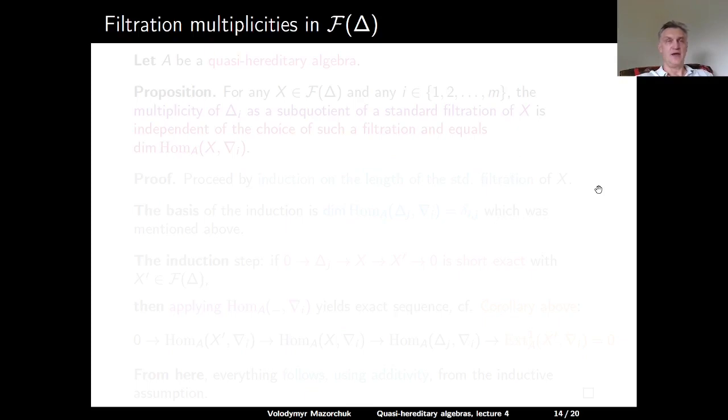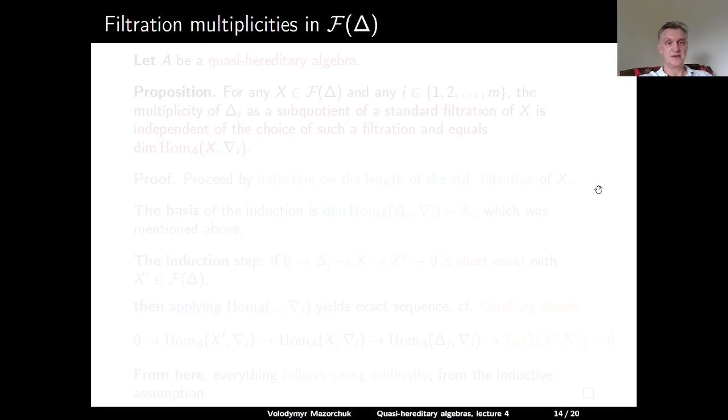So now we have defined the categories of modules with a standard and a co-standard filtration. A natural question here: if we have a module with standard filtration, the standard filtration doesn't have to be unique. Do we have some version of the Jordan-Hölder theorem for standard filtrations? Can we say that the multiplicities of standards appearing in a standard filtration are well defined?